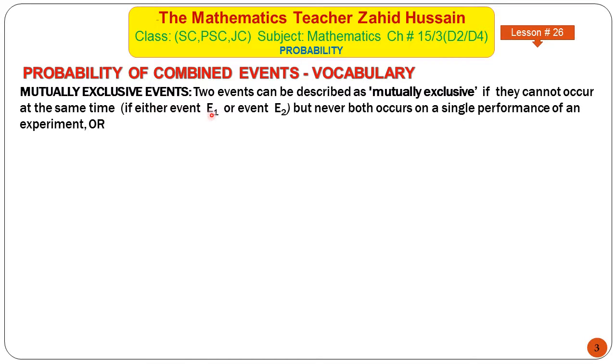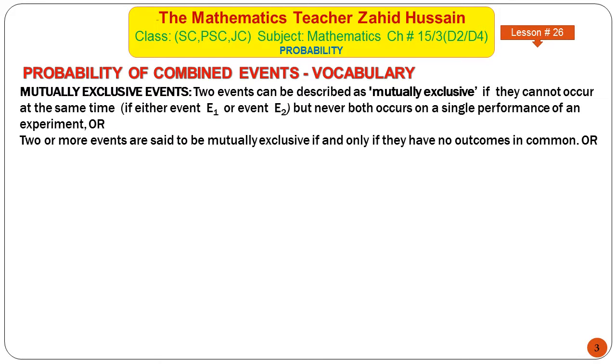If either event E1 or event E2 occurs, but never both on a single performance of an experiment, or two or more events are said to be mutually exclusive if and only if they have no outcomes in common, or they cannot occur simultaneously, or they are disjoint. You can define mutually exclusive events by any of these, or understand them by any one of these definitions.